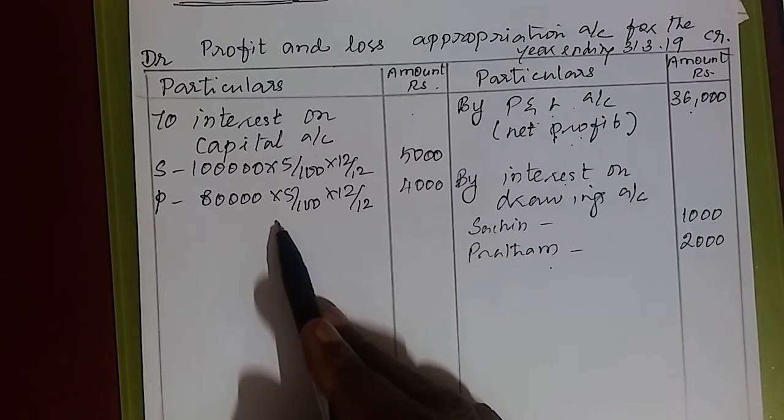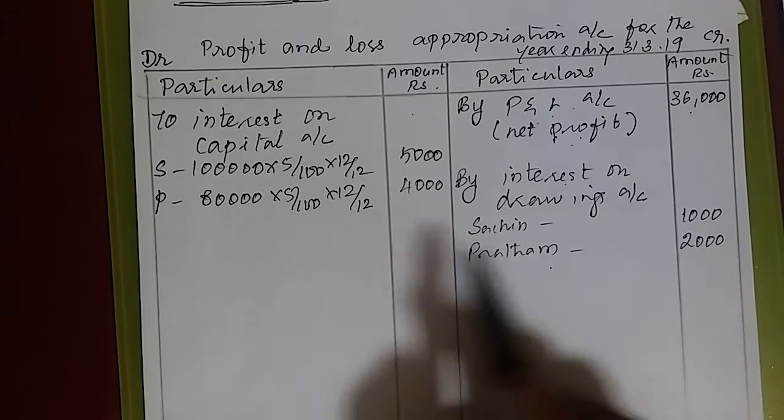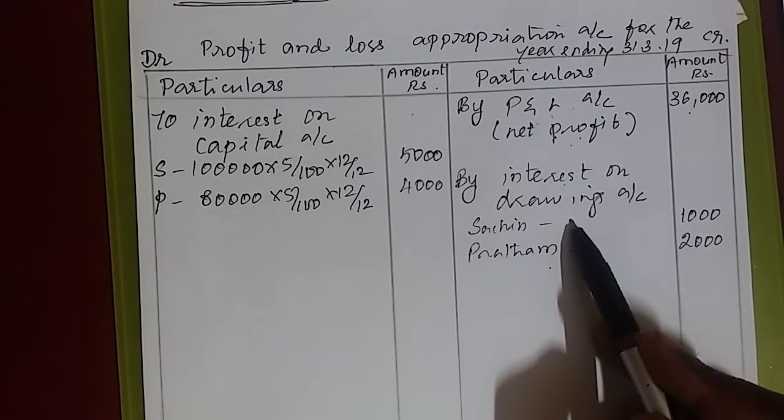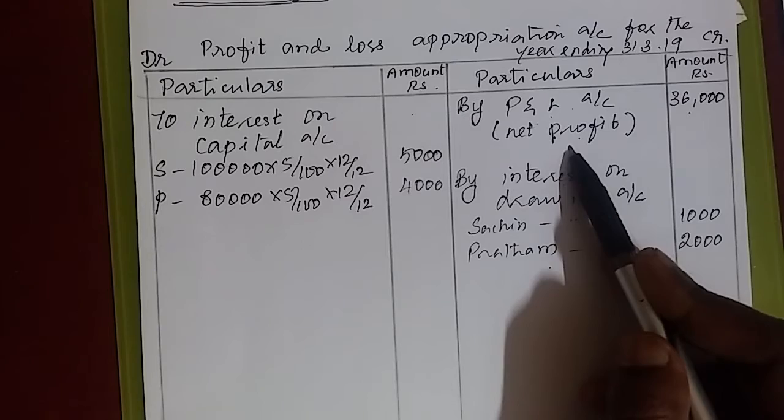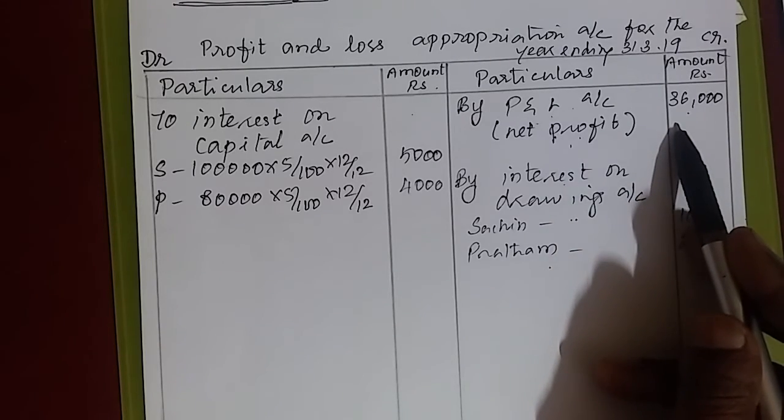Why do we write interest on capital here on debit? Because it is an expense to the firm. The firm will pay this interest to the partners. Why do we write interest on drawings on credit side? Because it is an income to the firm. This interest was paid by the partners to the firm. This profit is a credit balance. So we do write this profit on credit side.